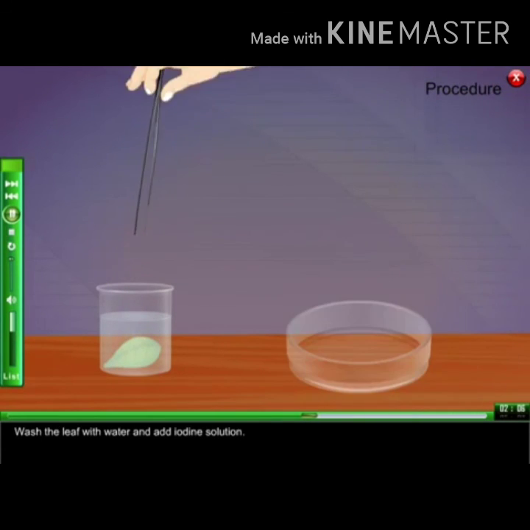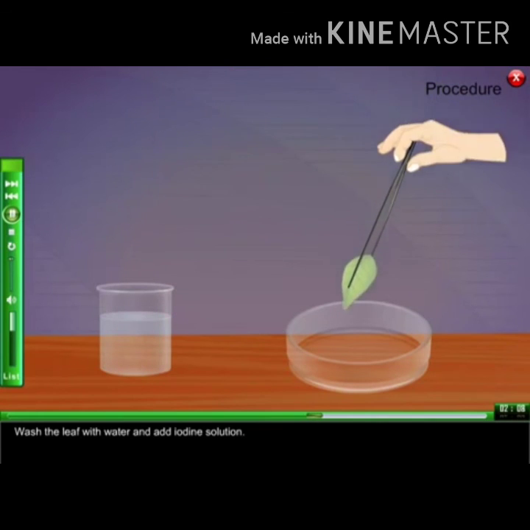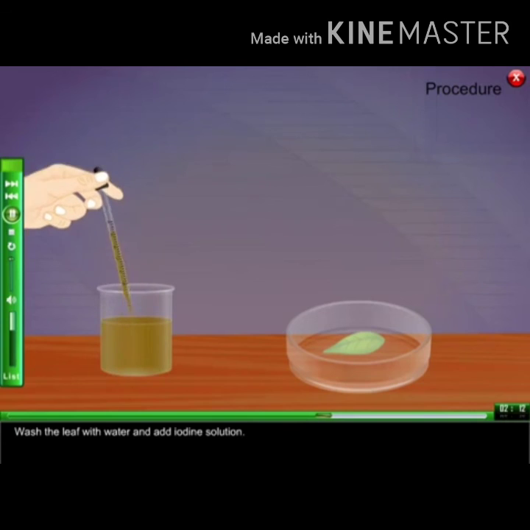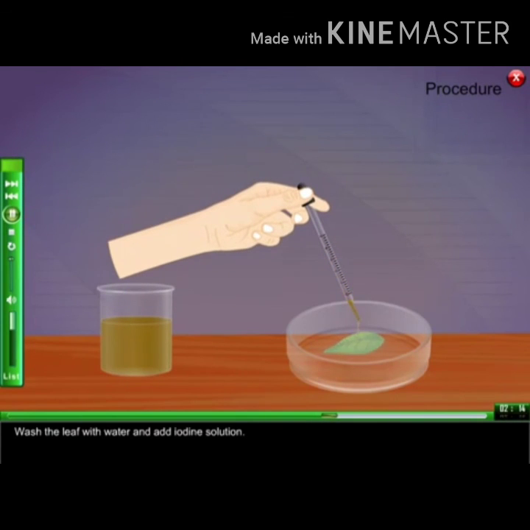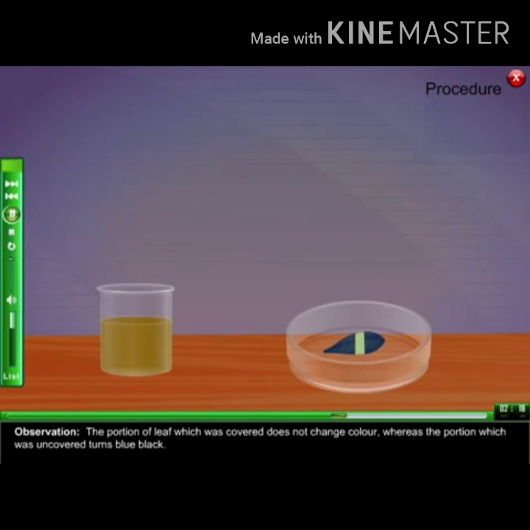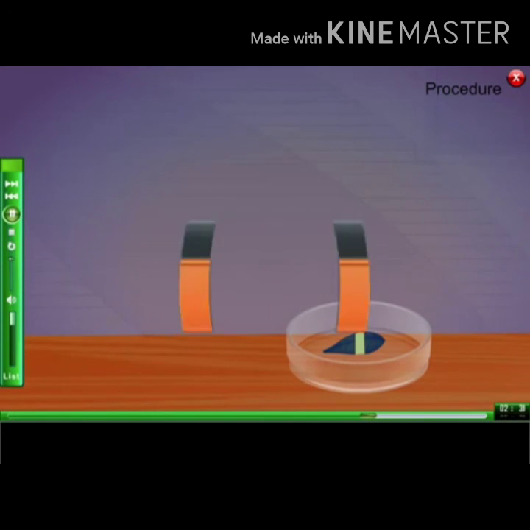Wash the leaf with water and add iodine solution. Observation: the portion of the leaf which was covered does not change color, whereas the portion which was uncovered turns blue-black.